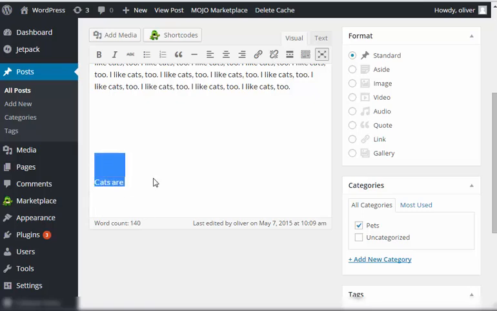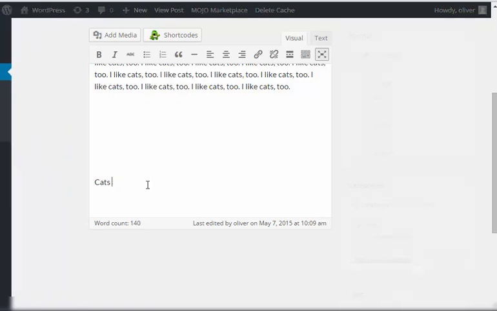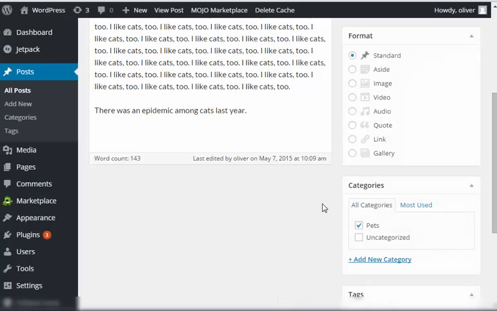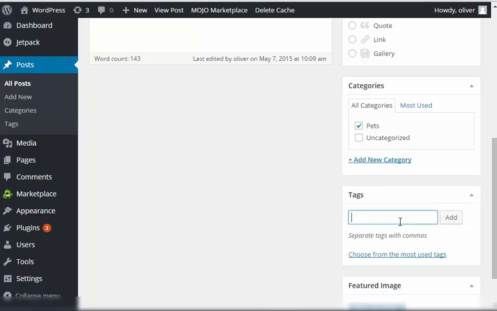Let me show you an example of how different they are using the same two articles. So I will be including a new sentence here. There was an epidemic among cats last year.